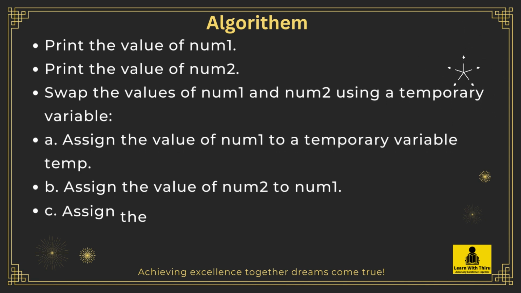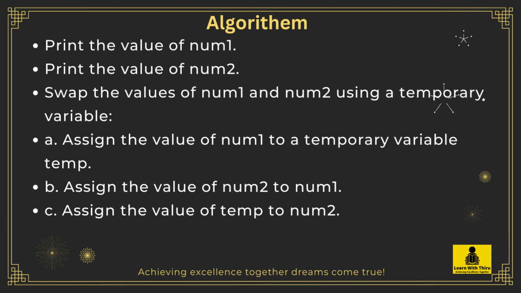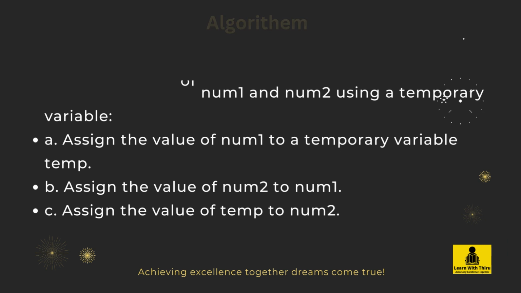Swap the values of num1 and num2 using a temporary variable. A. Assign the value of num1 to a temporary variable temp. B. Assign the value of num2 to num1. C. Assign the value of temp to num2.